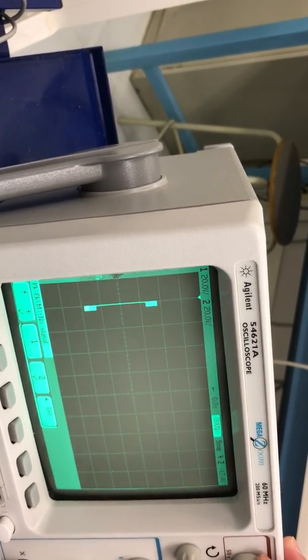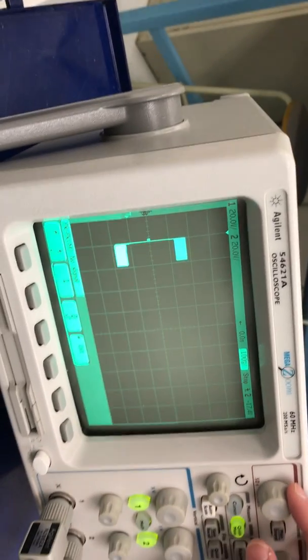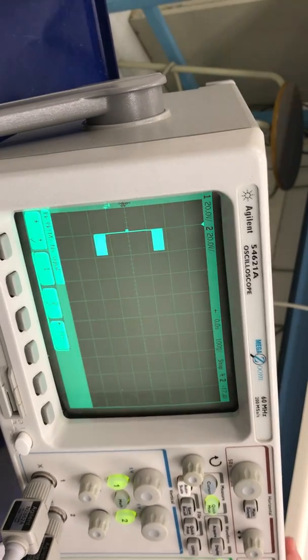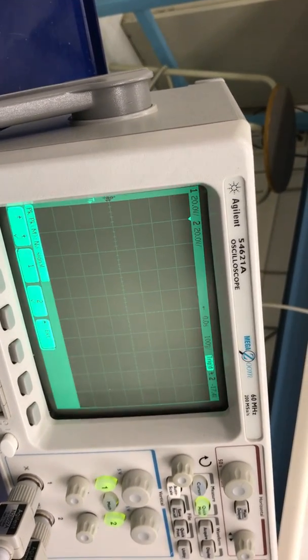Okay, is it 1 second? Or 10, 100? mAs divided by 100. Should be 100 milliseconds. So 0.1 second, yeah. So try again. Single shot. Yeah, single shot. Exposing.